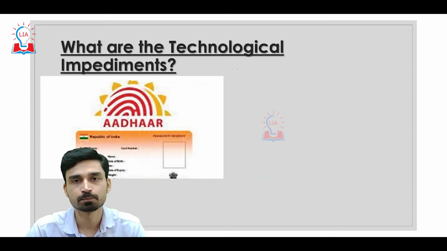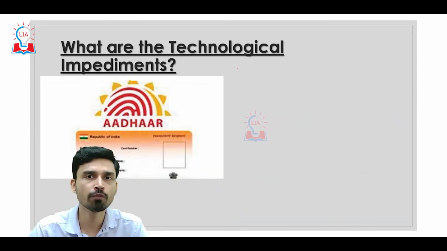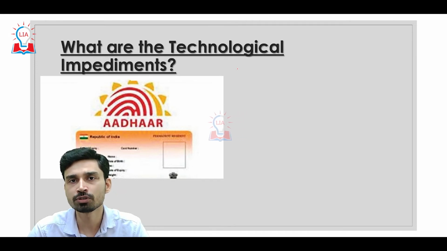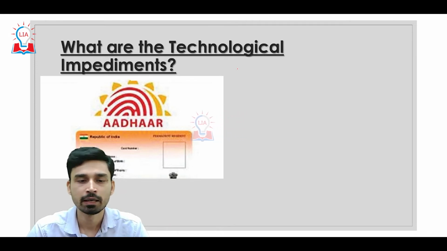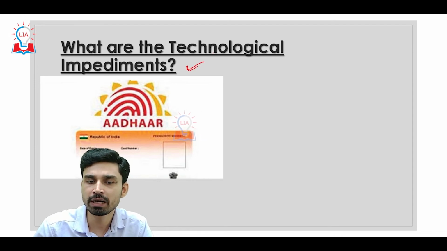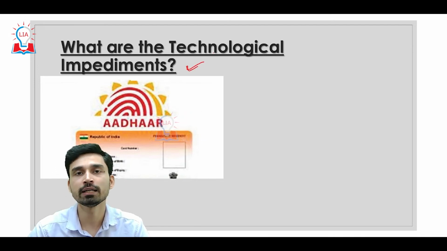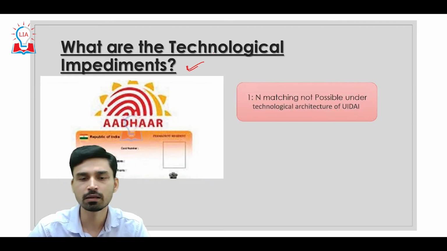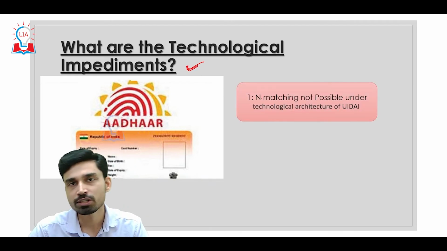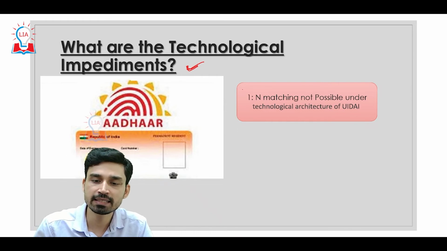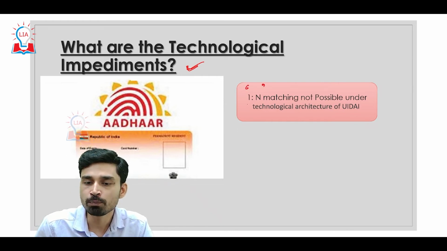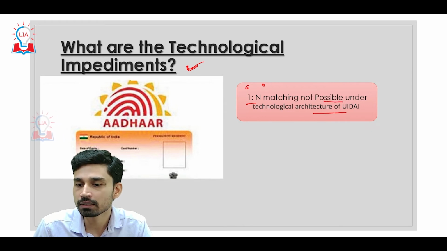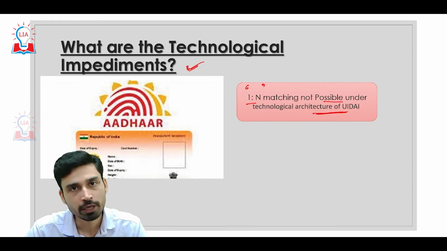Now, in the beginning of this session, we discussed that UIDAI has said that apart from the procedural problems or the mandate, there are also certain technological impediments that prohibit it from sharing the information with the investigating agency. So, what are the technological impediments? First, UIDAI says that it does not provide any kind of 1:n matching, and it is not possible under the current technological architecture of UIDAI.